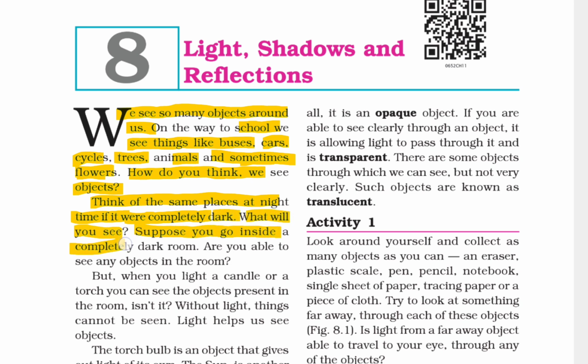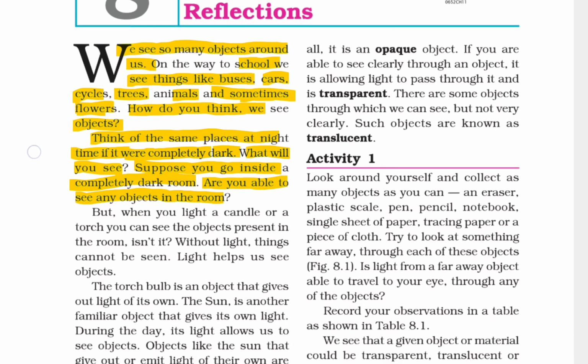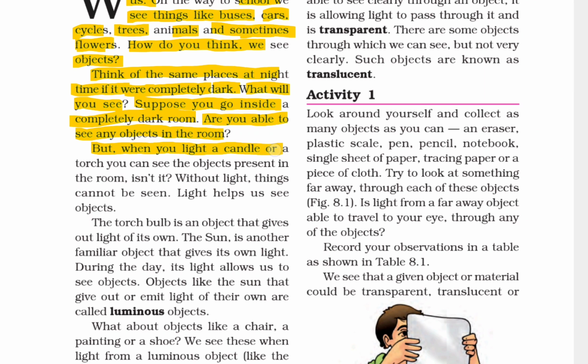Suppose you go inside a completely dark room. Are you able to see any object in the room? But when you light a candle or a torch, you can see the objects present in the room, isn't it? Without light, things cannot be seen. Light helps us to see objects.